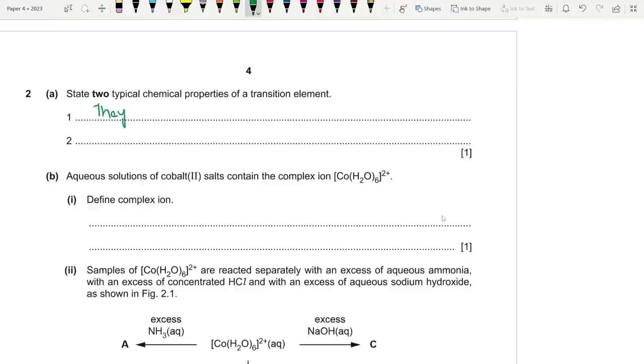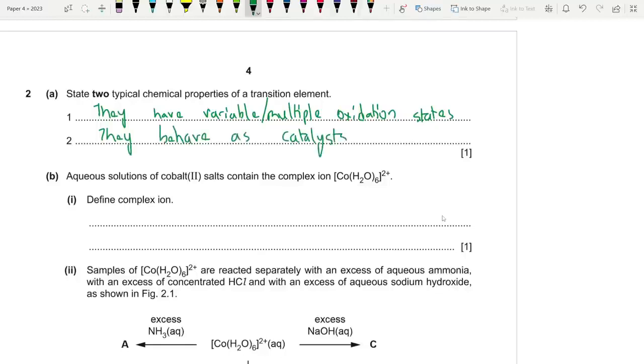Question 2: state 2 chemical properties of a transition element. So we know that they have variable or multiple oxidation states. Then we know that they can act as catalysts.